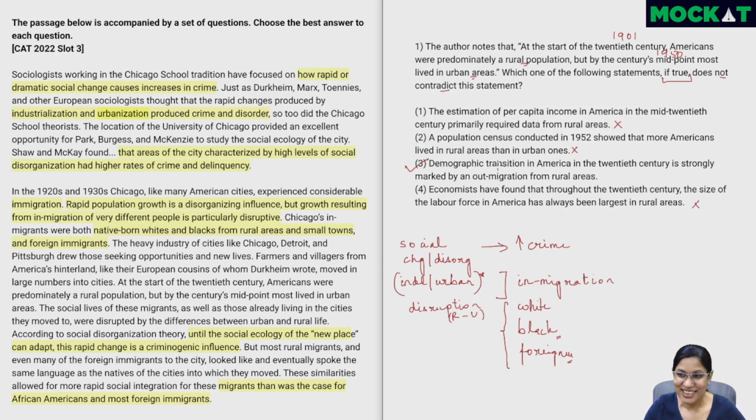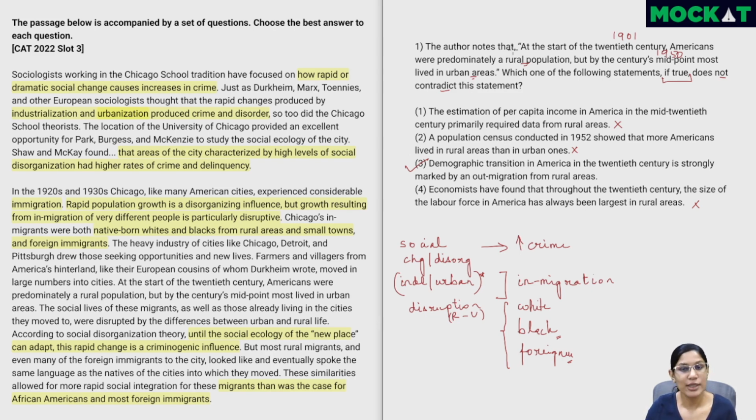Now just see an interesting thing, right? We didn't really need to know anything about social disorganization and crime or anything to solve this question. We can actually just look at this statement and solve it. Now, this doesn't always occur, but let's say this is an actual exam and there's about a few minutes left and you come to this RC, you should not chuck it. Because if you have this question, you can still read the options and see if you are getting the answer. And in this case, you do.